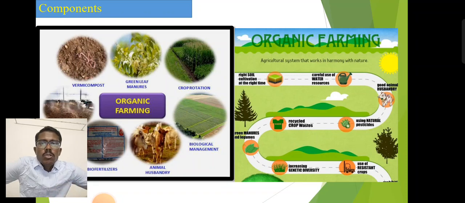We don't want to take the waste crop out of the field after harvesting. We can take out the green portion, and the rest of the raw materials can be given back to the cycle, recycling the crop waste, green manure and legumes. These are the important aspects of the cropping system.